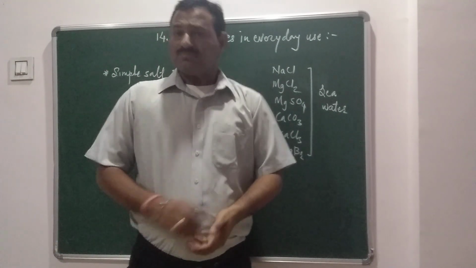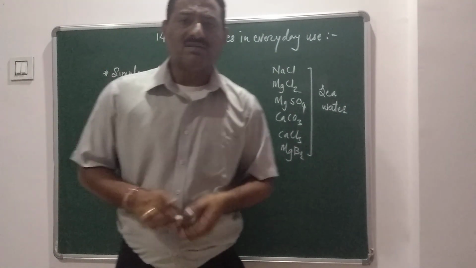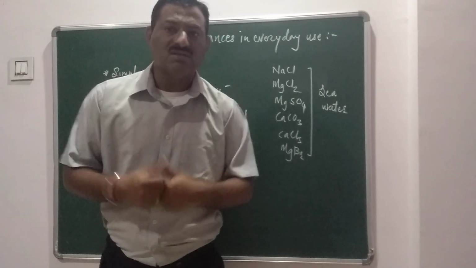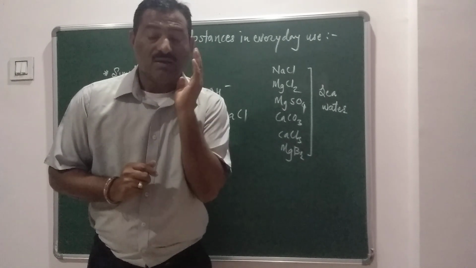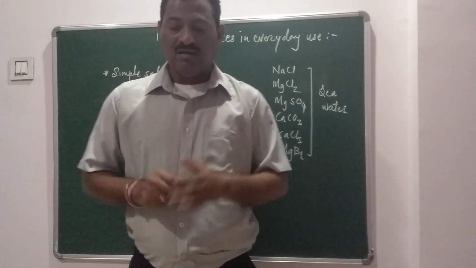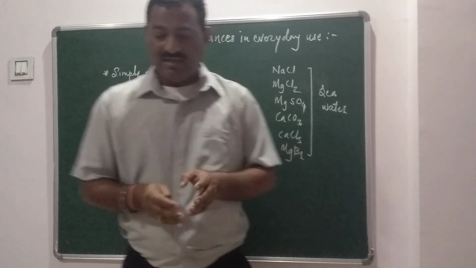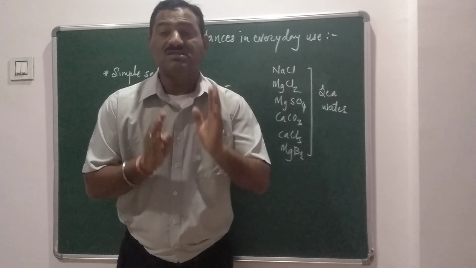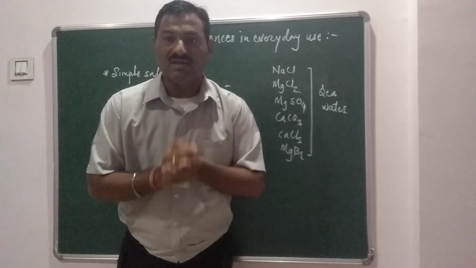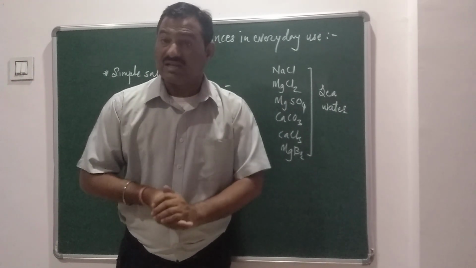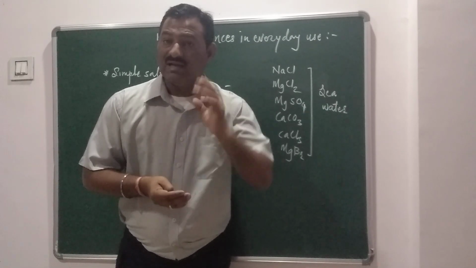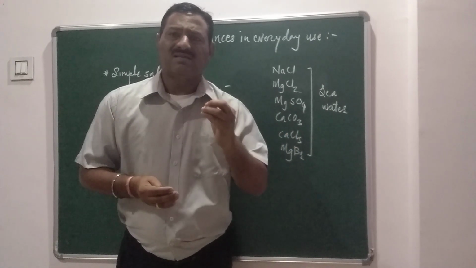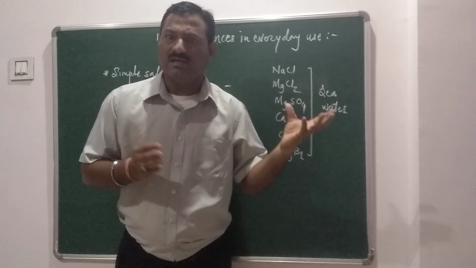In your textbook there is a table. In this table a few compounds which we use in our daily life are given. You have to complete that table according to some points: the original color of the substance, secondly the pH of the substance, and the nature of the substance. First of all, table salt. NaCl is slightly white in color, or watery in color. It is a crystalline substance.